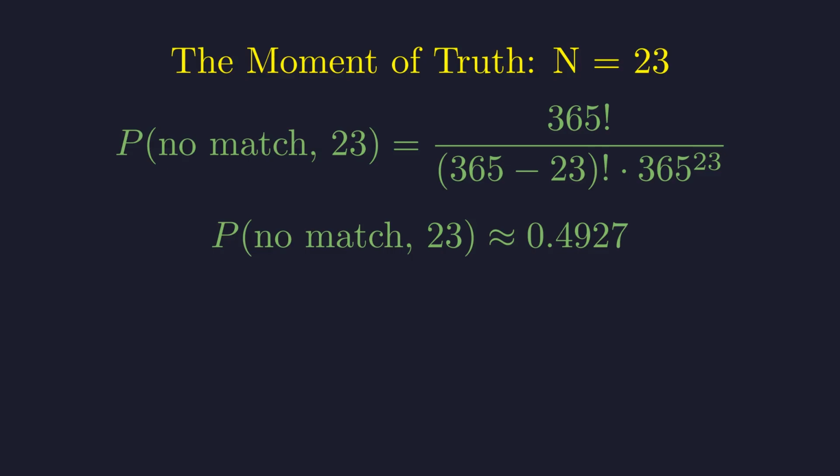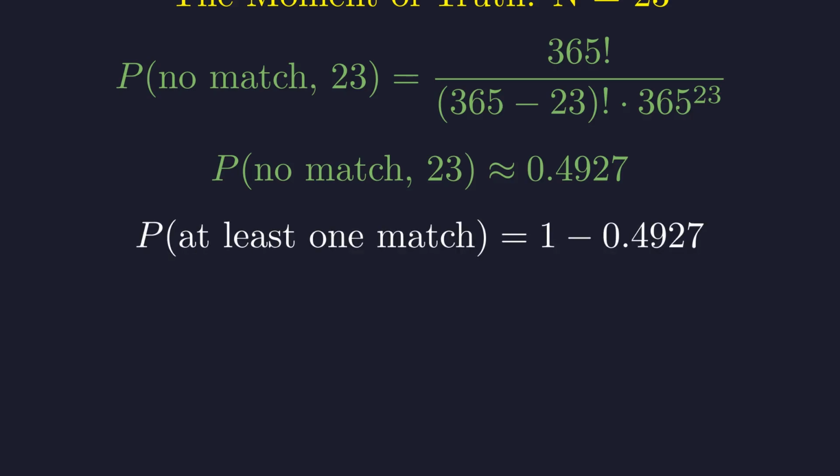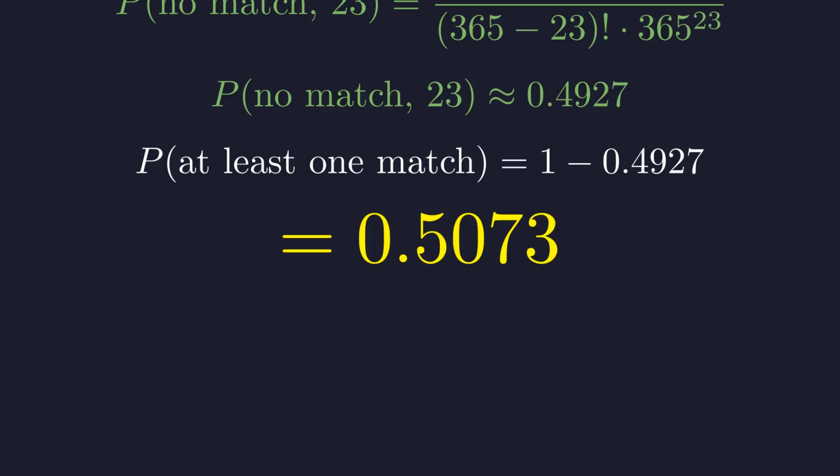After crunching the numbers, we find that the probability of everyone having a unique birthday in a group of 23 people is approximately 0.4927, or about 49.3%. This is just under 50%. The probability of at least one match is 1 minus the probability of no matches. So we subtract our calculated value from 1. And we get our final answer, 0.5073, or about 50.7%. That's right. In a room of just 23 people, the probability of a match is greater than 50%. The birthday paradox is resolved mathematically, even if it still feels surprising to our intuition.